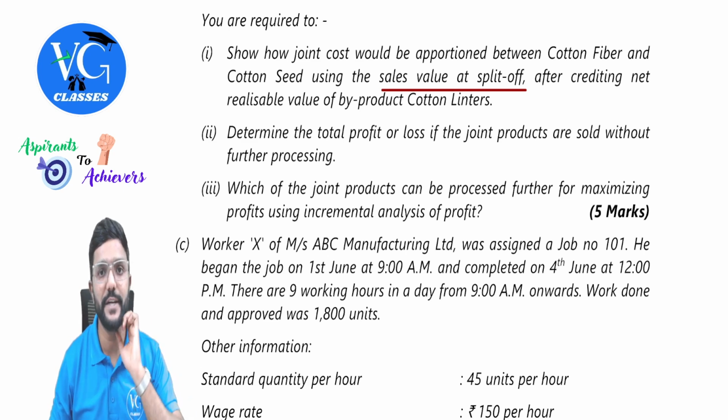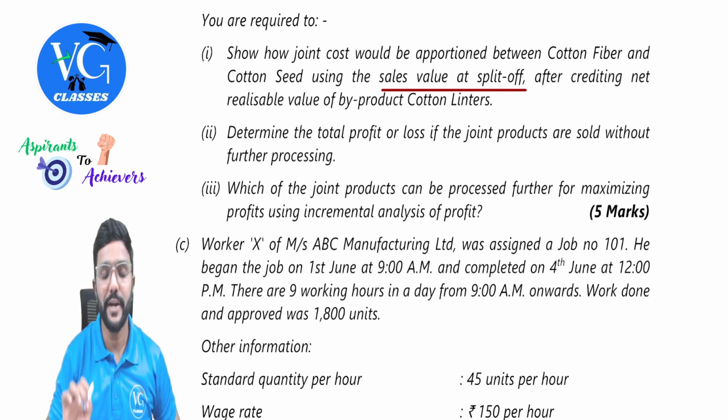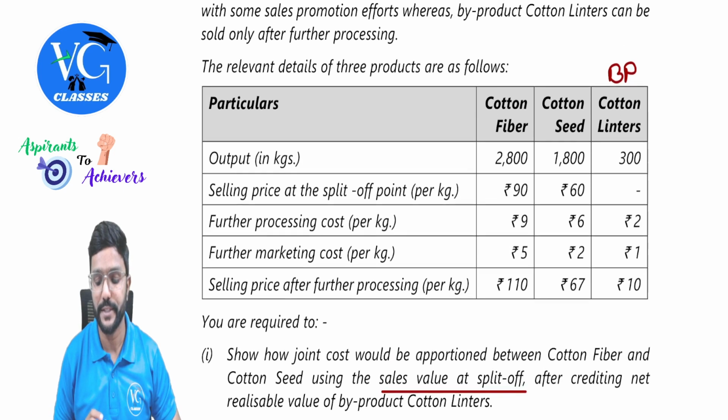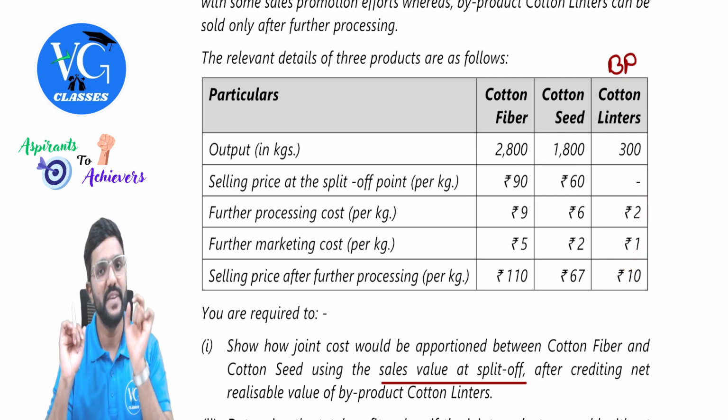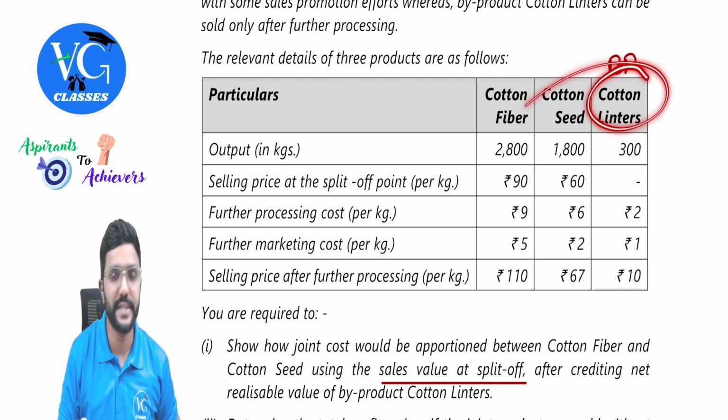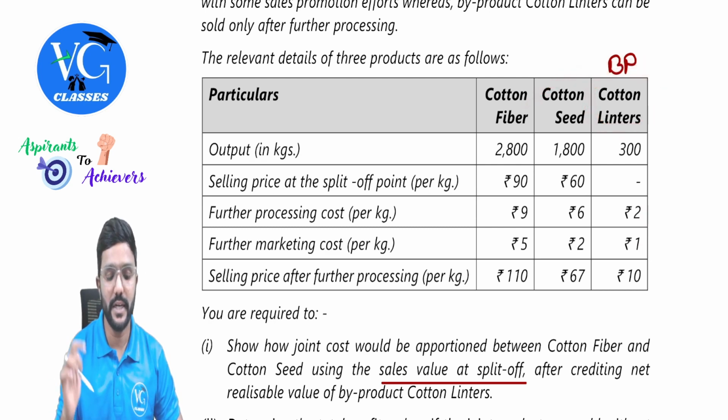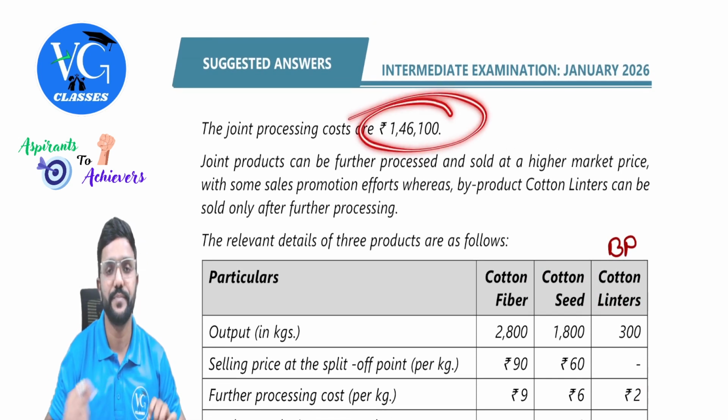Guys, here we need to follow certain steps. First, find out the net realizable value of the byproduct. What is it, sir? Sale value after further processing minus further processing cost. Both 2 as well as 1 we need to deduct. We get the net realizable value of the byproduct. Deduct that from the total joint cost.